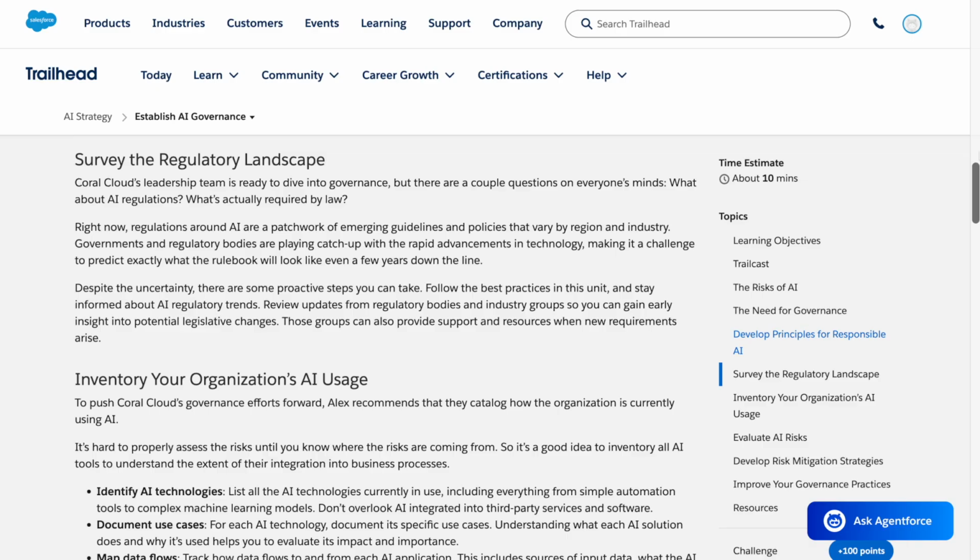Despite the uncertainty, there are some proactive steps you can take. Follow the best practices in this unit and stay informed about AI regulatory trends. Review updates from regulatory bodies and industry groups so you can gain early insight into potential legislative changes. Those groups can also provide support and resources when new requirements arise.